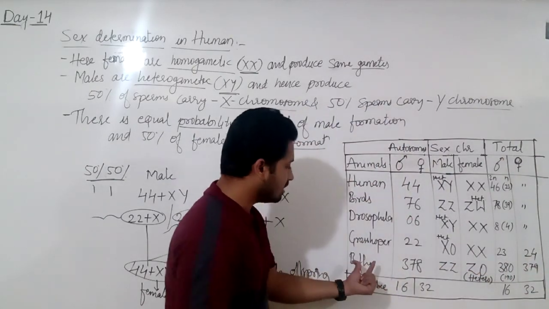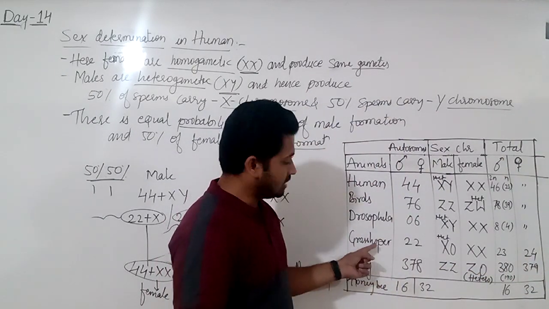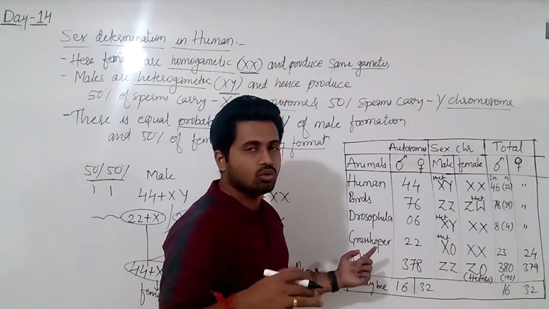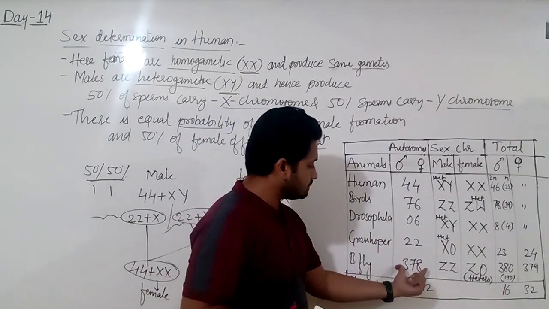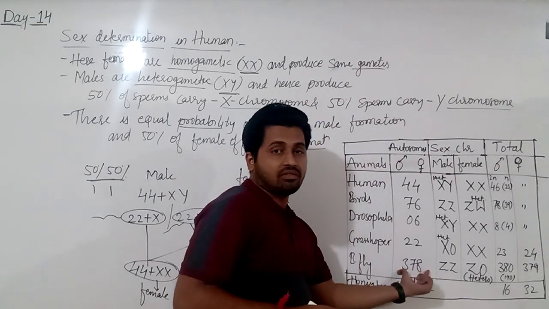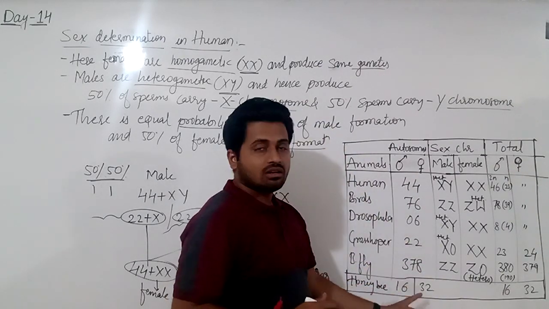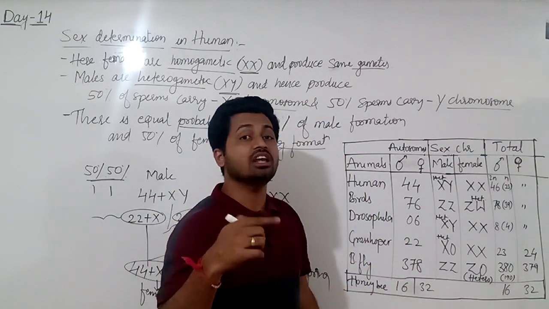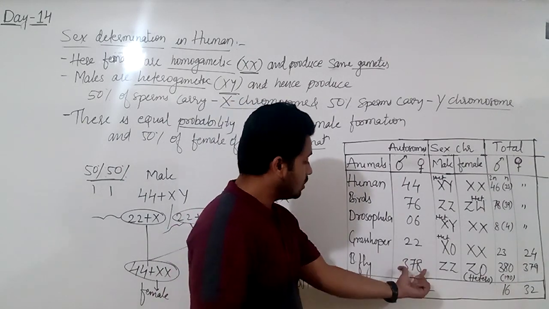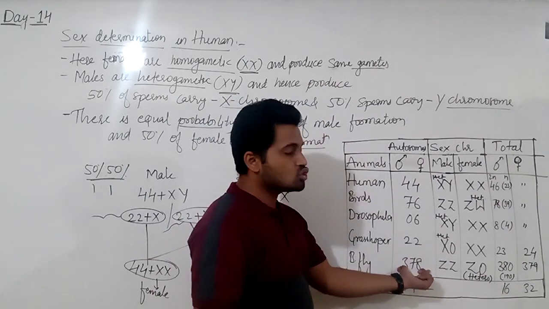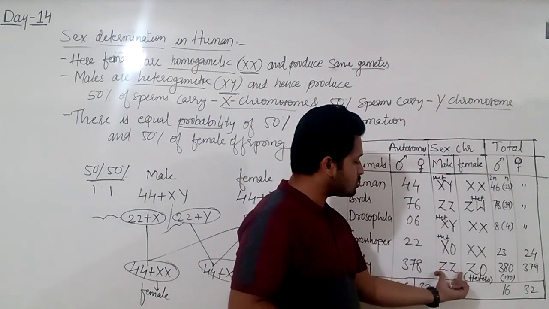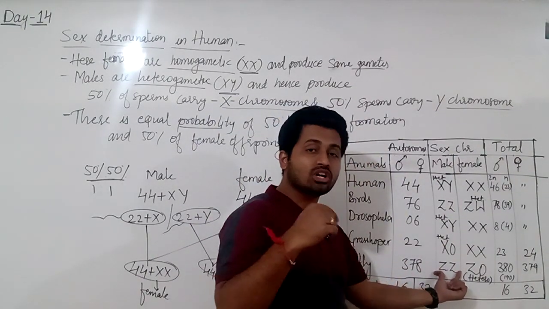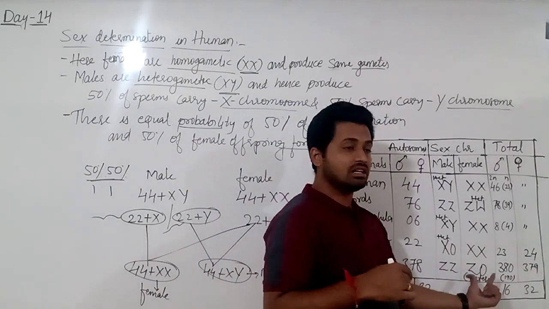After that, butterfly. Cockroach and roundworm also come in this place. In butterfly, 378 autosomes are there, and with two sex chromosomes it becomes 380. So 378 autosomes are the same in male and female, and in male the sex chromosome is ZZ. Here male is homogamety and female is heterogamety, Z0.